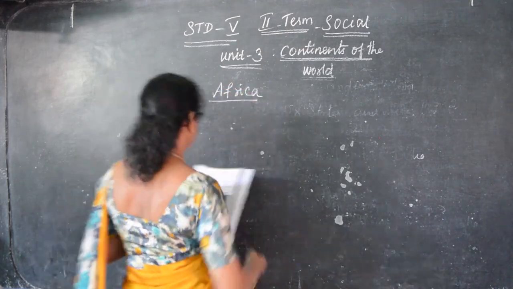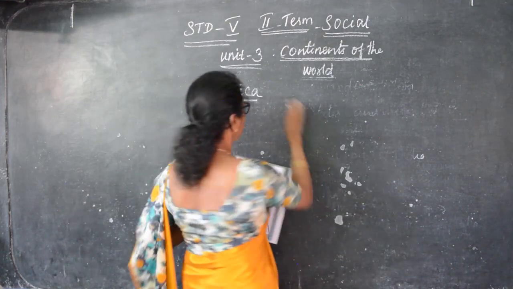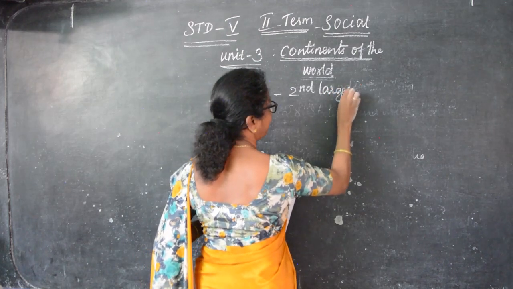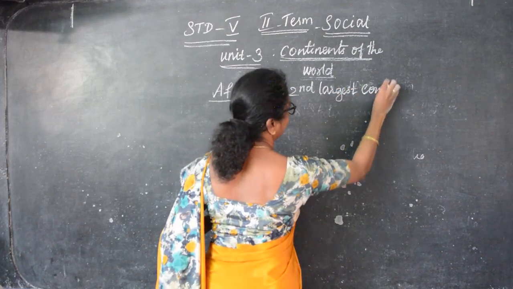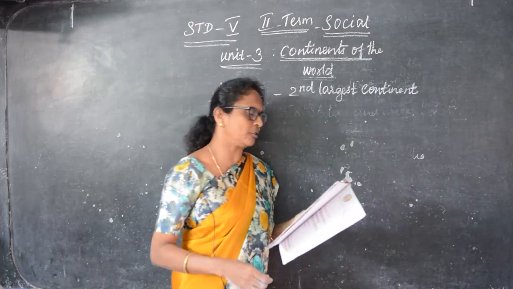Africa is the second largest continent of the world. The first largest continent is Asia.